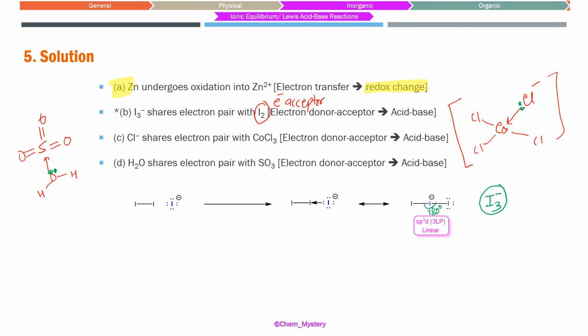And when one more I2 molecule joins this I3 minus ion, then the iodine on the right side, which had the negative charge and high electron density, can share its electron density into the empty d orbital of one of the iodines. That is how this kind of complex formation takes place.